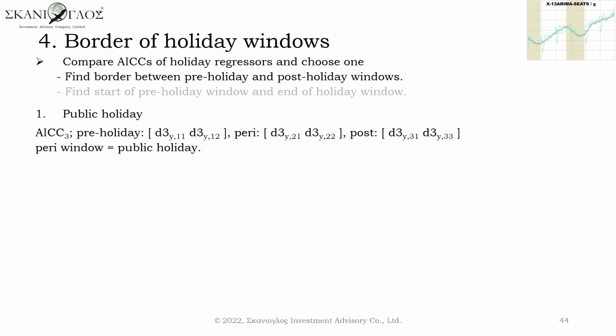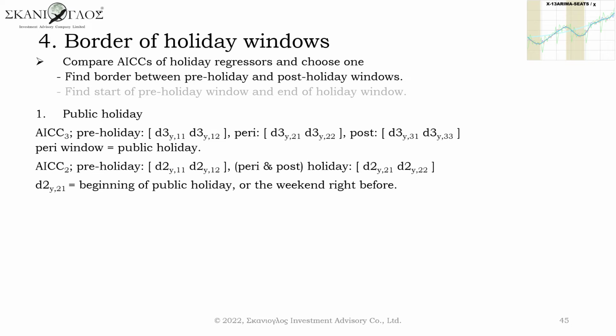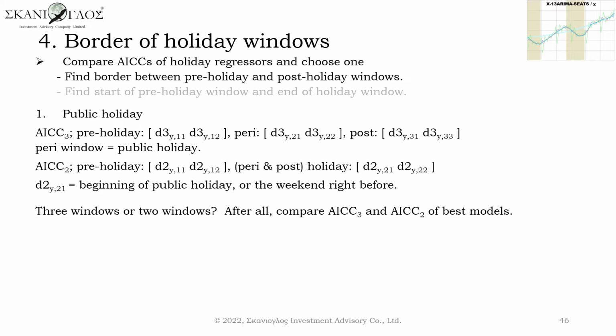Border of windows. If there exists a public holiday, test 3 window models, letting the peri-holiday be the public holiday dates, and 2 window models. Let the beginning of the holiday window be the beginning of the public holiday, or the weekend right before. After fixing the beginning of the pre-holiday window and the end of the holiday window, compare the AICCs of the best models and